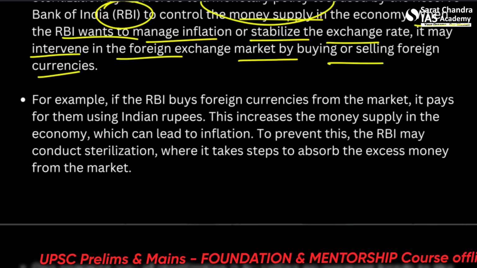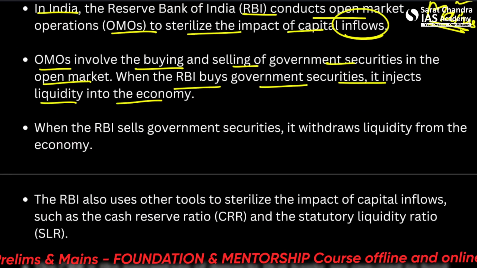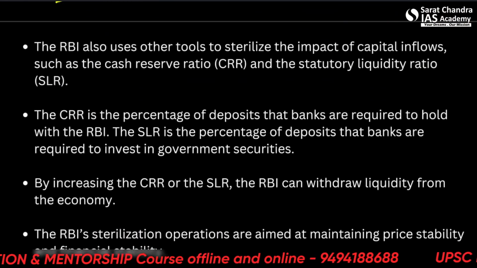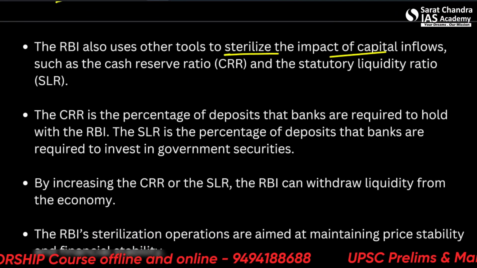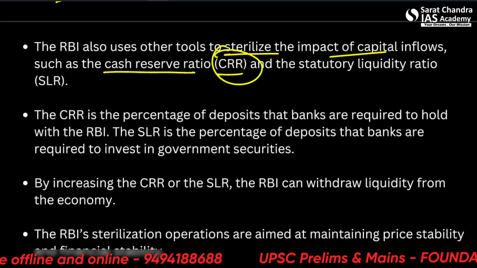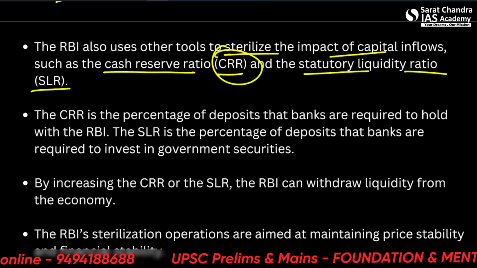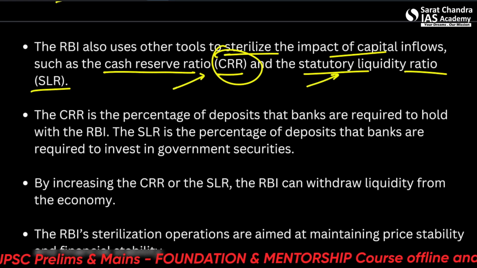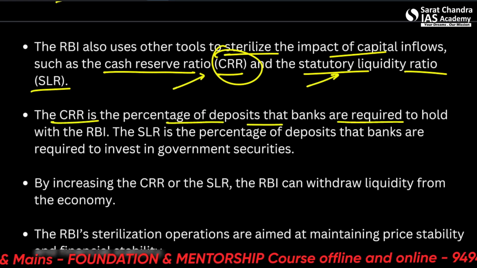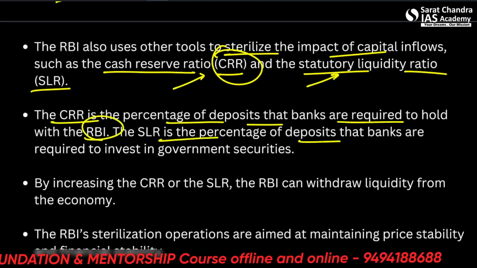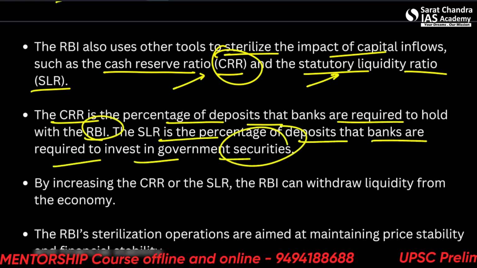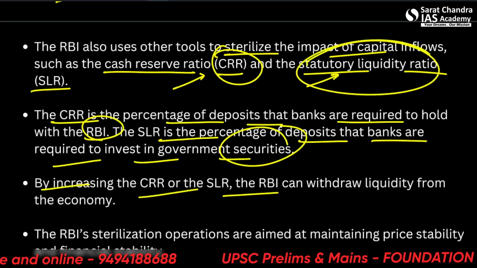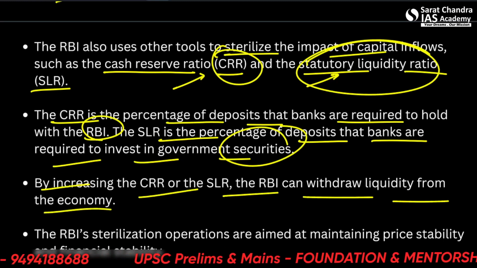So where were we? Detailed, all right. When the RBI sells government securities, it withdraws liquidity from the economy. The RBI also uses other tools to sterilize the impact of capital inflow, such as CRR, the cash reserve ratio. I already told you this in the last lecture, the SLR and CRR. The CRR is the percentage of deposits banks are required to hold with the RBI. SLR is the percentage of deposits that banks are required to invest in government securities. So the RBI will keep changing the SLR and CRR also. By increasing the CRR or the SLR, the RBI can withdraw liquidity from the economy.